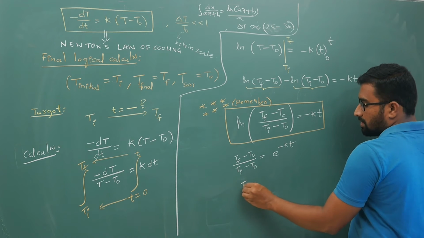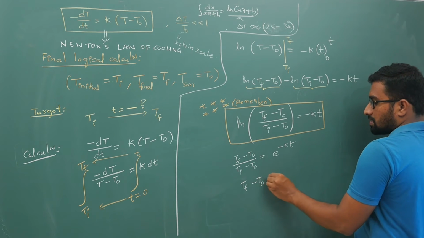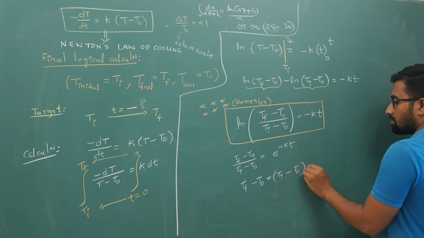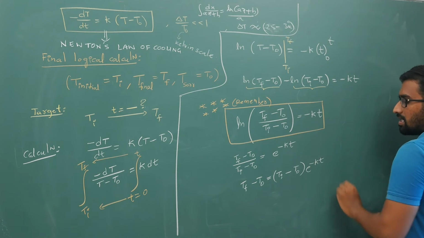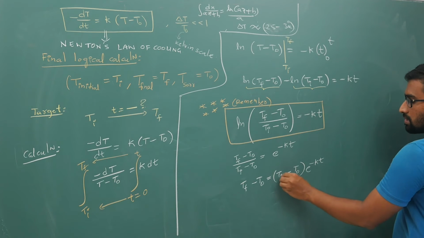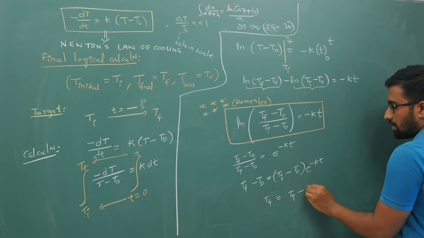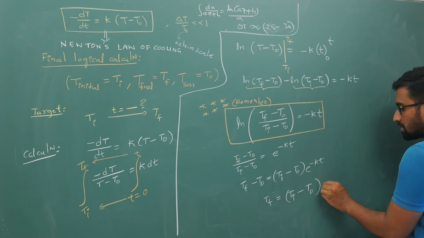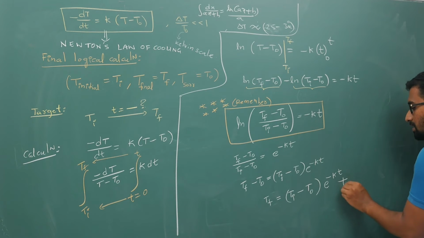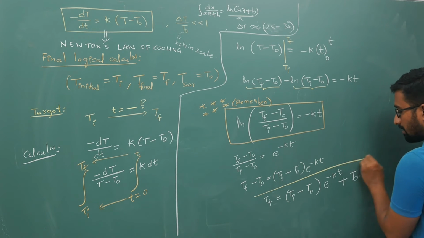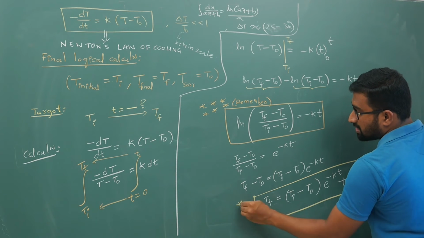So t final minus t naught is (t initial minus t naught) times e power minus kt. Simplifying this further, your t final is (t initial minus t naught) times e power minus kt plus t naught. So I have calculated your final temperature in terms of initial temperature.